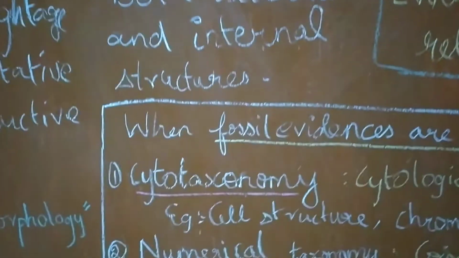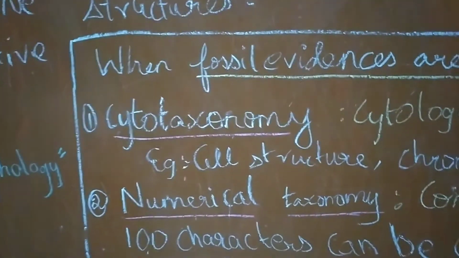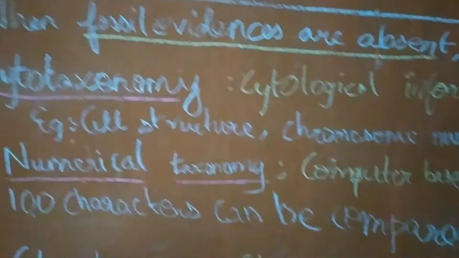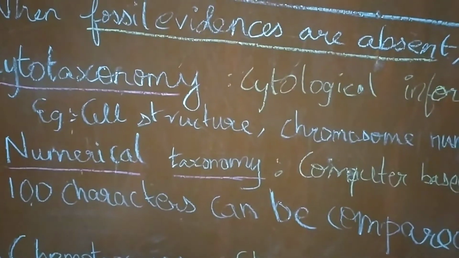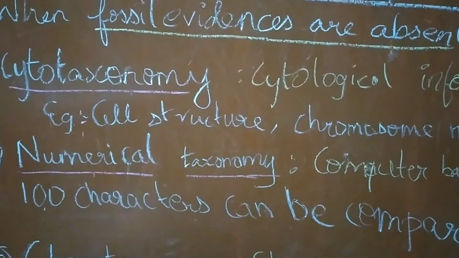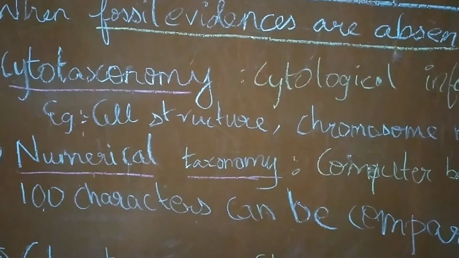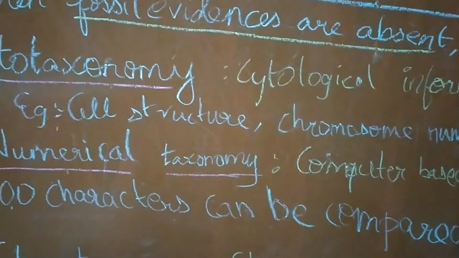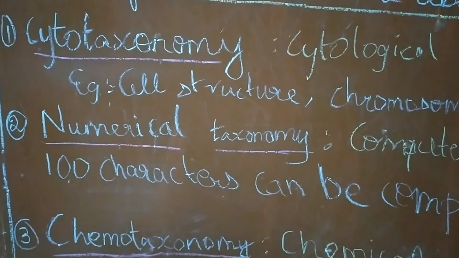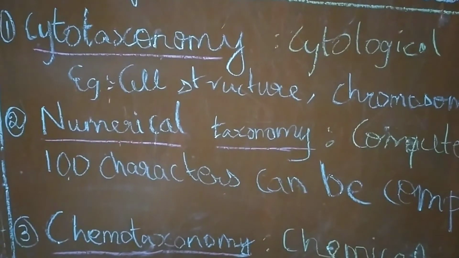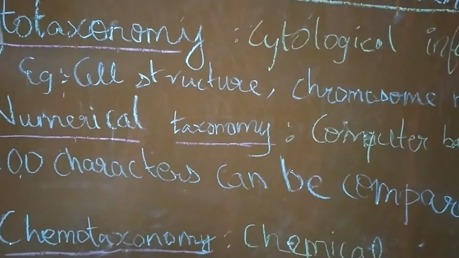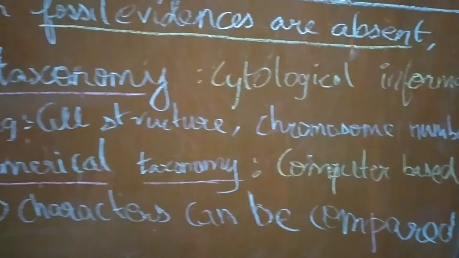The first one being cytotaxonomy, where cytological information is considered and the species are classified based on it. For example, in cytotaxonomy, we take into account the cell structure and chromosome number. The second thing is numerical taxonomy, which is very special and also very important. Let's see what it does first.